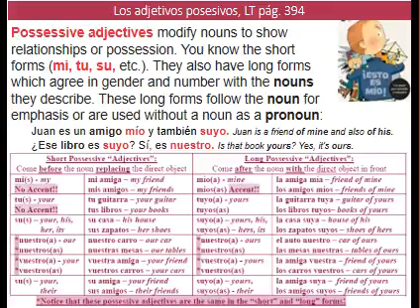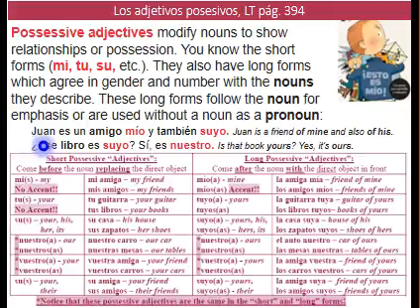The ones we place before a noun: mi, tu, su, etc. But they also have long forms which agree in gender and number with the nouns they describe. And these long forms follow the noun for emphasis or are used without a noun as a pronoun.